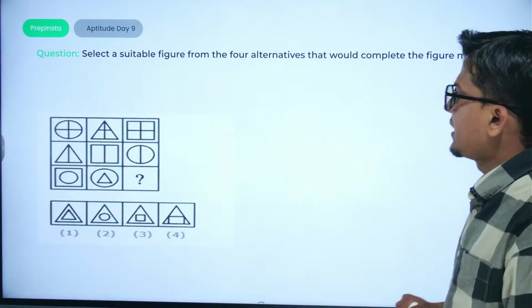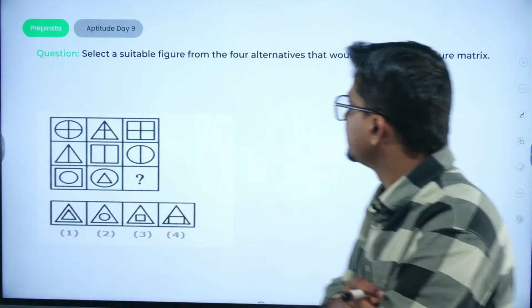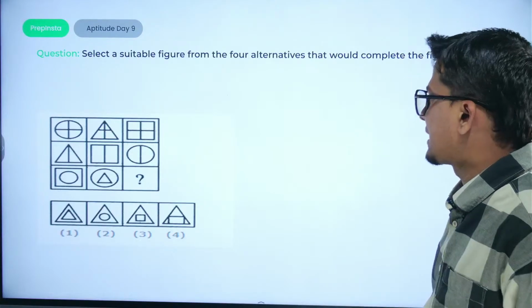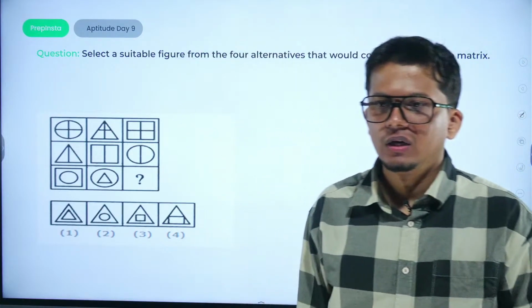Let us move ahead with another question. You have to use the logic here. Select a suitable figure from the four alternatives that would complete the figure matrix. ठीक है, चलो लॉजिक यूज करते हैं.